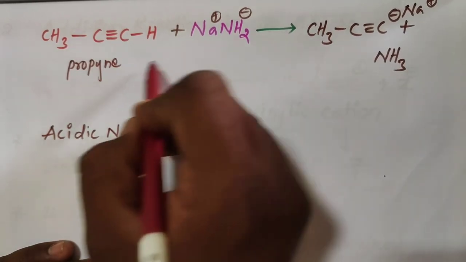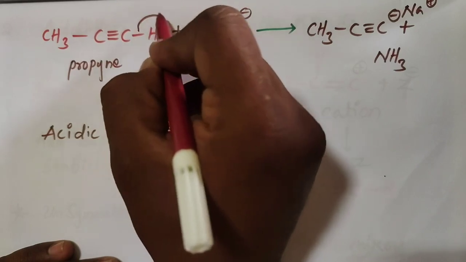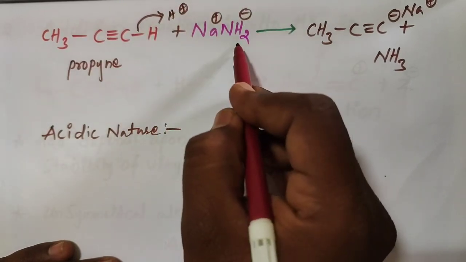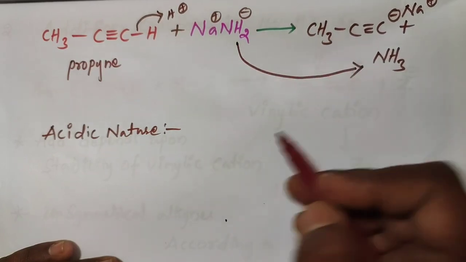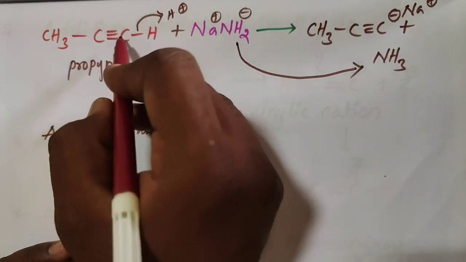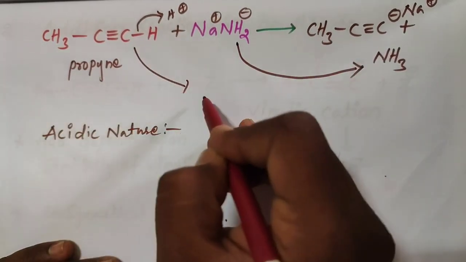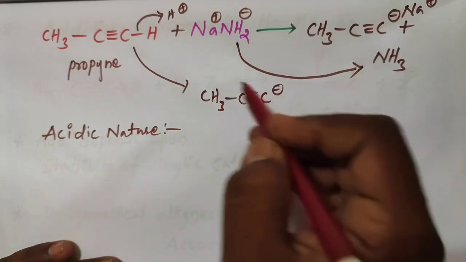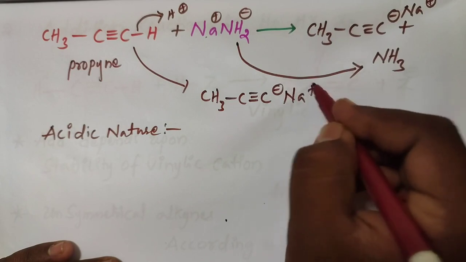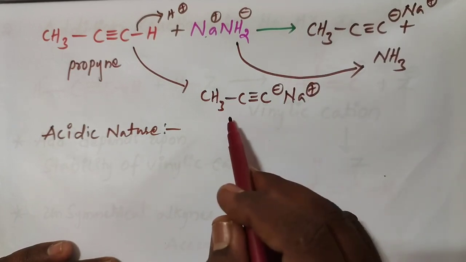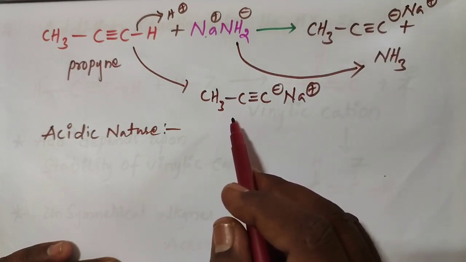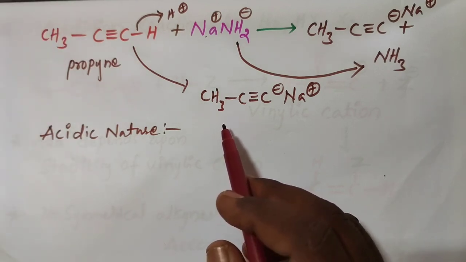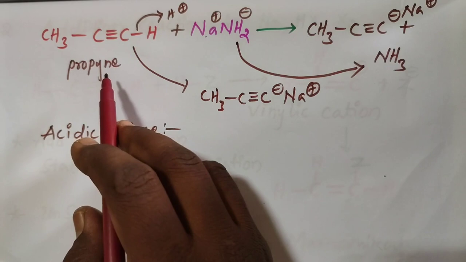In this, the hydrogen is released as H plus, which is absorbed by NH2 minus to form NH3, and after liberation of H plus it forms CH3 C triple bond C minus Na plus, monosodium propanide. So propyne also has some acidic character.